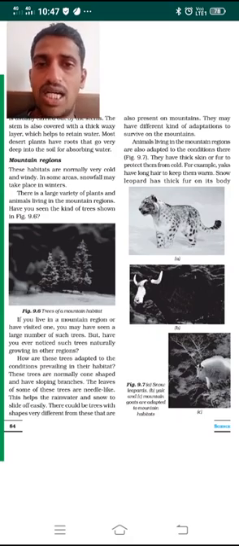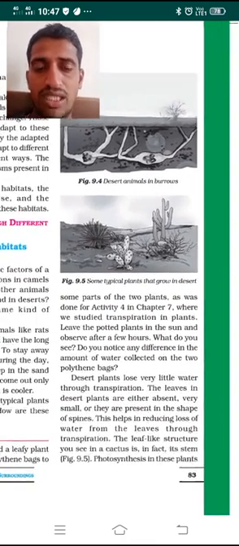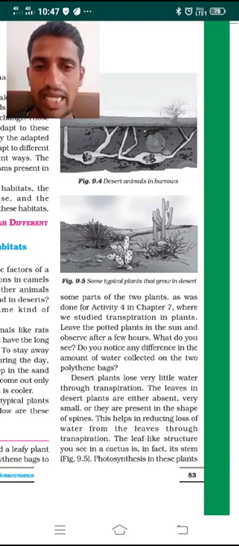So dear students, I hope you have understood today's concept. Look at figure 9.4 here. Desert animals such as rats and snakes make burrows and live far below the sand level, right? Look at the plants, typical kinds of desert plants such as cactus, which grow in the desert area. There is a variety of cactus plants there. I hope you have understood today's concept. Make notes of this concept so that it will be helpful for the exam.